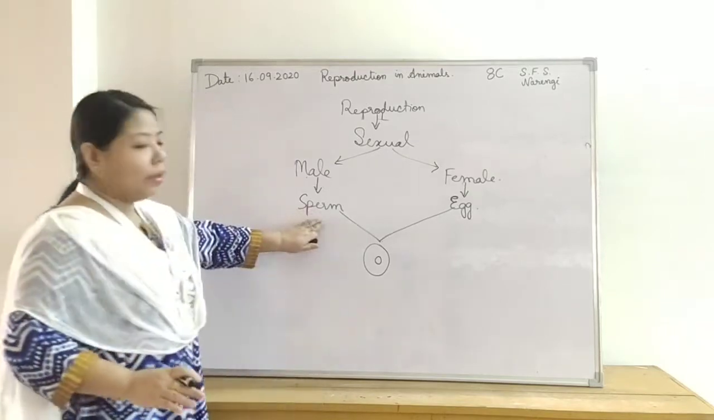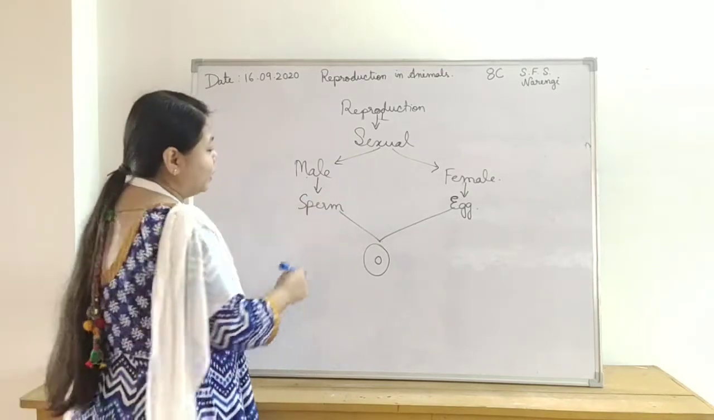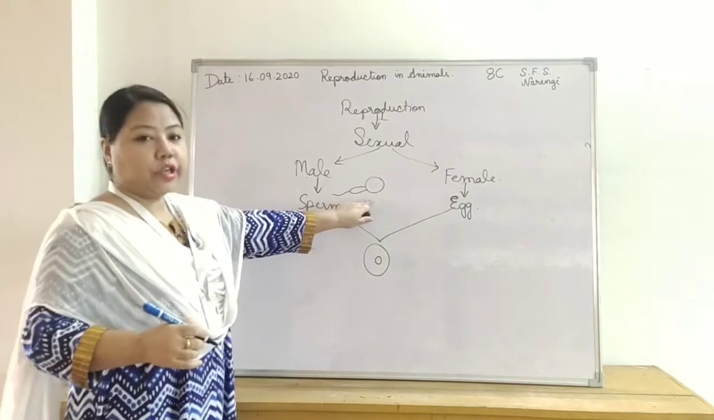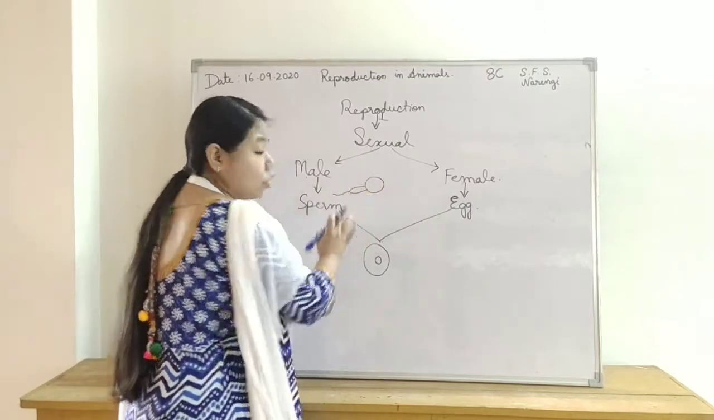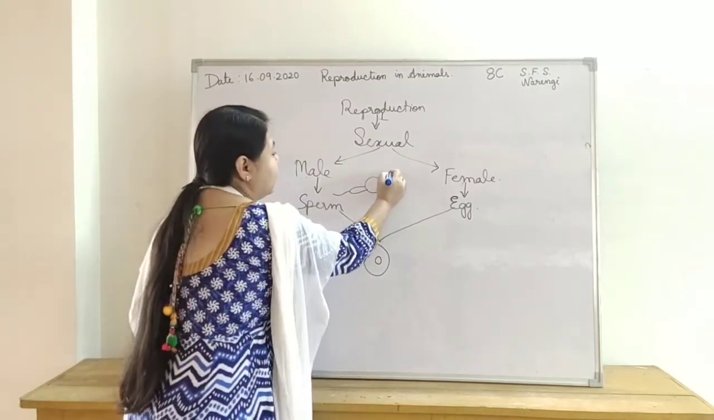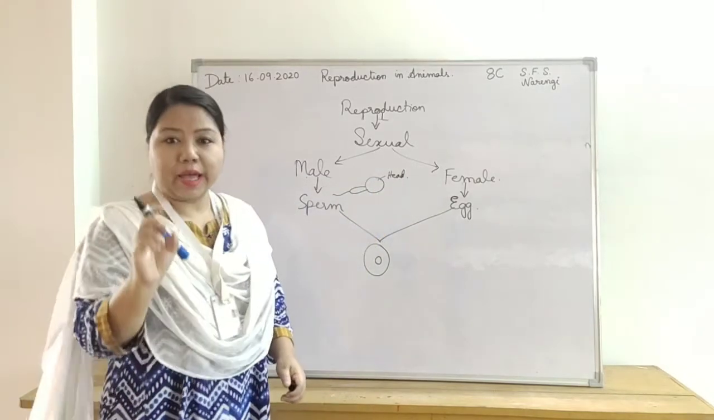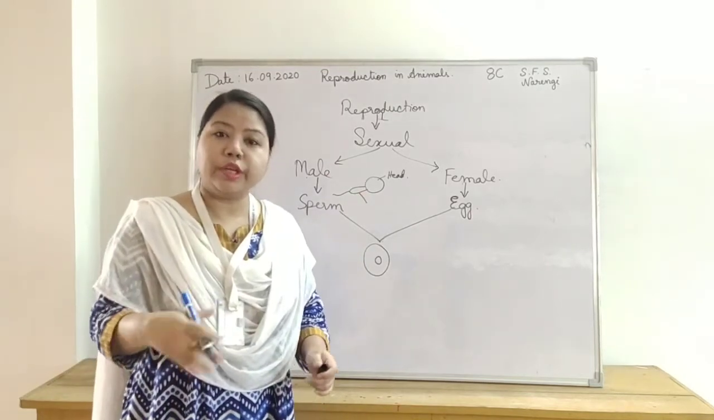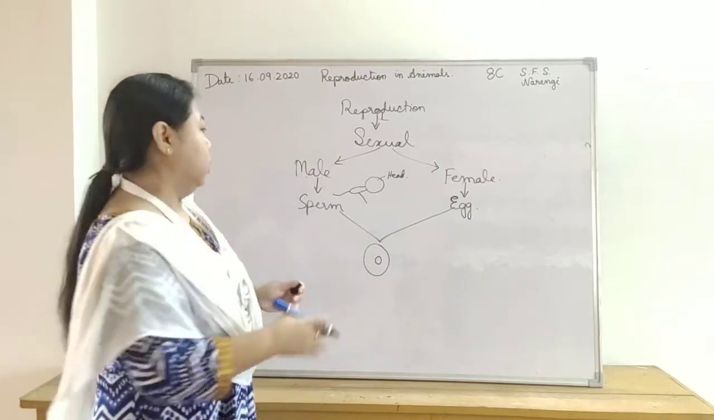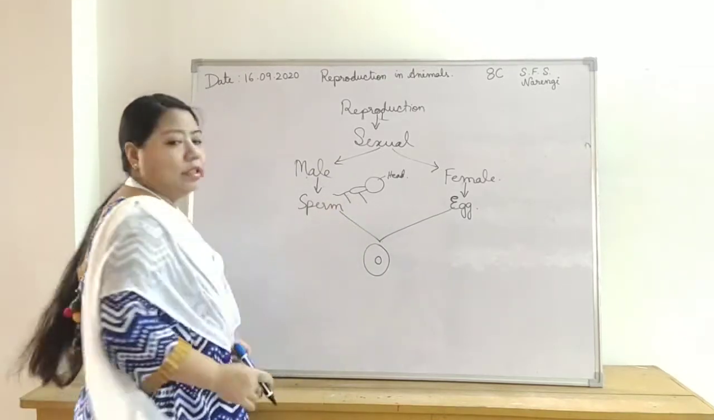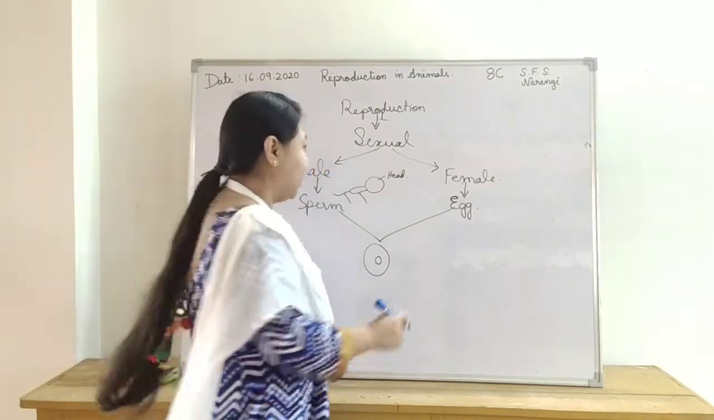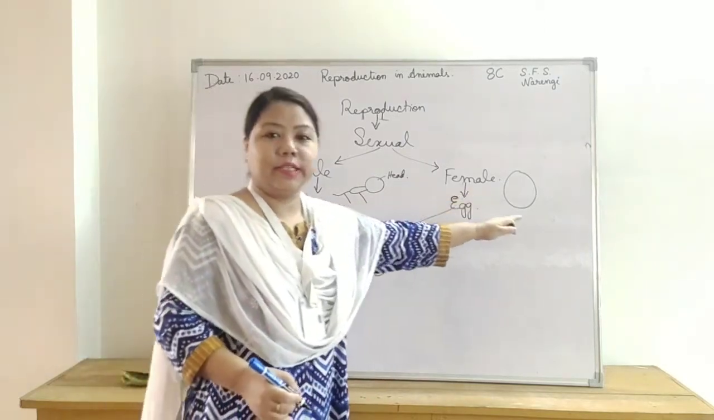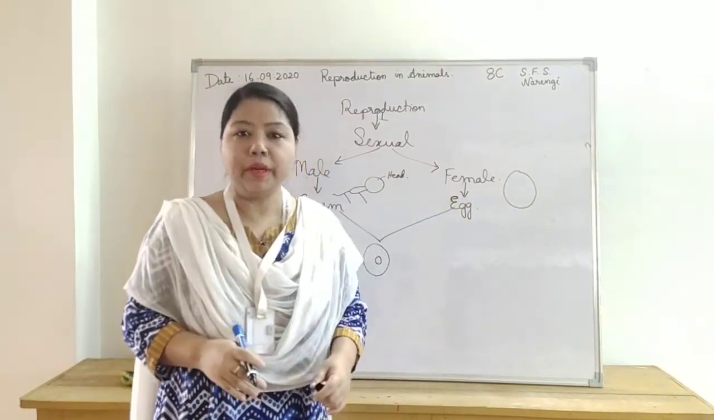Remember that sperm and egg are single cells. The sperm has a structure divided into three parts: the head, which has the nucleus; the middle portion, which has the mitochondria that give energy to the sperm to live; and the tail, which helps it to swim towards the egg. On the other hand, the egg is larger than the sperm because it contains nutrients for the developing embryo.